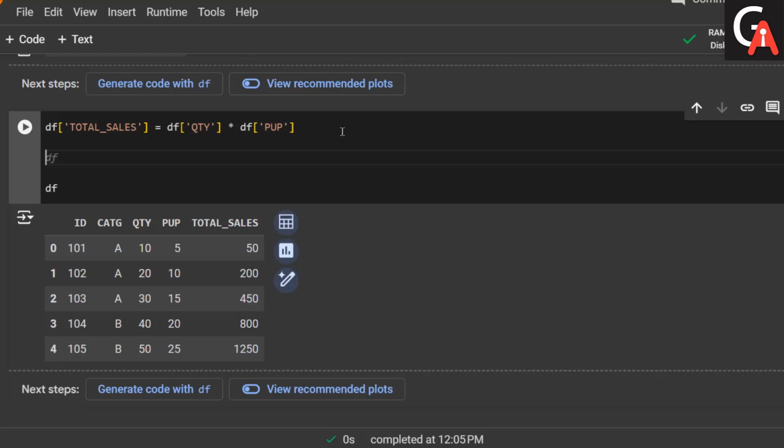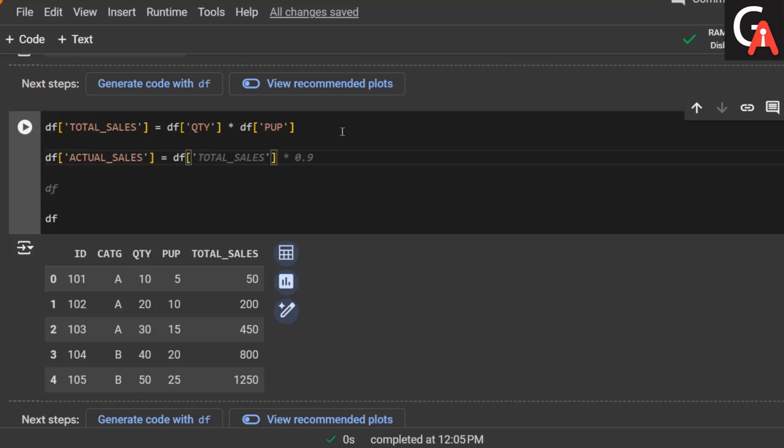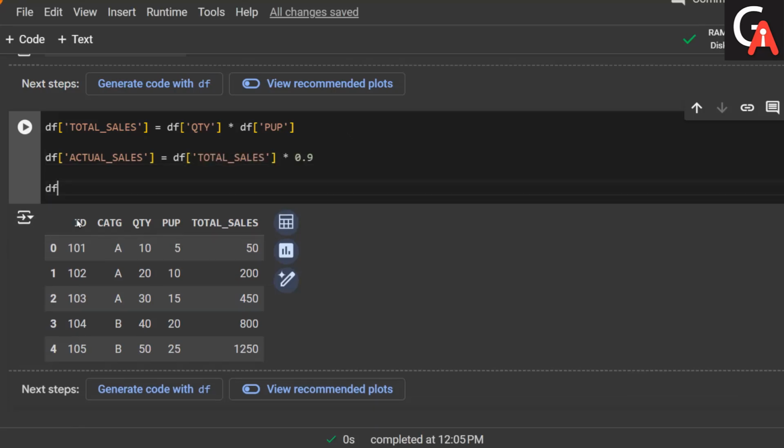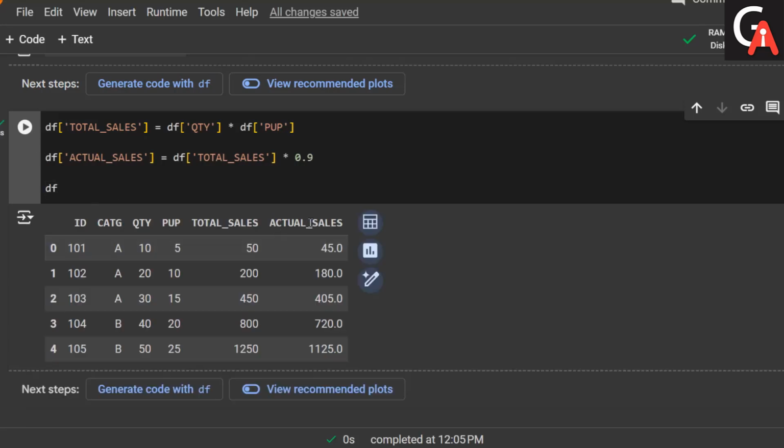So the actual sale would be 90% of the total sales, right? So let me add another column of actual sale. The actual sale would be something like df of total sale times 0.9, and I'm just adding it to see the data frame here. I'm executing my data frame and getting the actual sales as well. So this is the way we can add the dependent column into the pandas data frame.